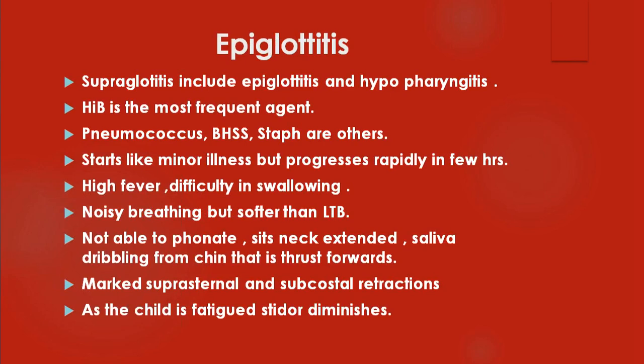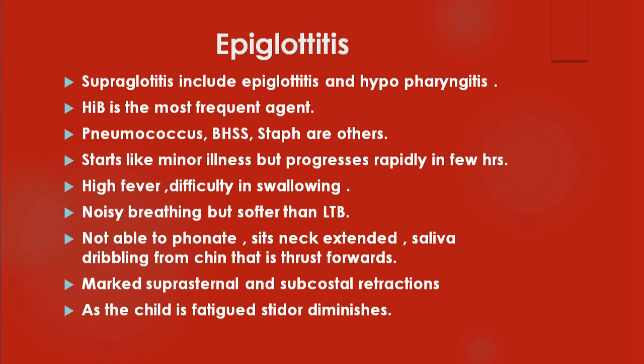So you come across epiglottitis. Epiglottitis, as you know, involves the epiglottis, something like a lid that covers the larynx or the voice box. This gets swollen and inflamed, usually the causative organism being Haemophilus influenzae B. The supraglottis includes the area above the level of the glottis, where you come across epiglottitis, and usually there is associated involvement of the hypopharynx also. That is why there is hypopharyngitis.